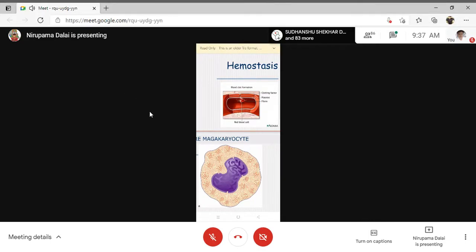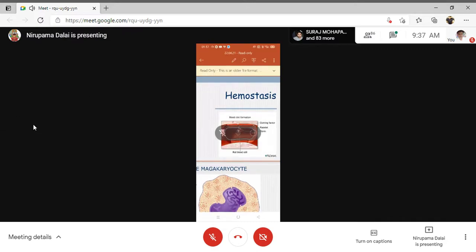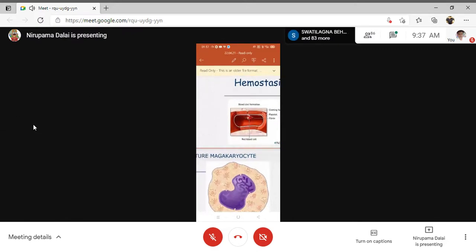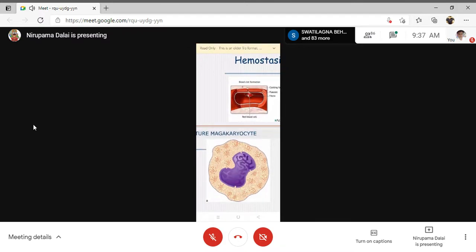Bleeding from an injured vessel. When a vessel is injured, the bleeding can be stopped. That process is known as hemostasis. Generally, the mechanism of hemostasis is divided into three categories.